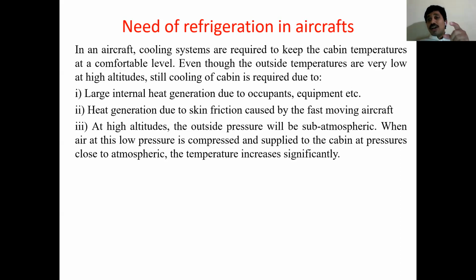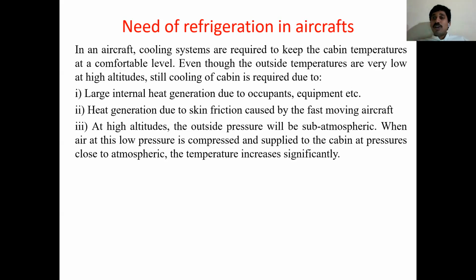This air then moves to the compressor, where one more pressure rise takes place. So when air passes through a diffuser, temperature rises along with pressure. If I supply this air directly to the cabin, human beings will not feel comfortable, because along with pressure, temperature rises. The temperature obtained due to this compression process in the diffuser is very high, which is not comfortable for human beings.